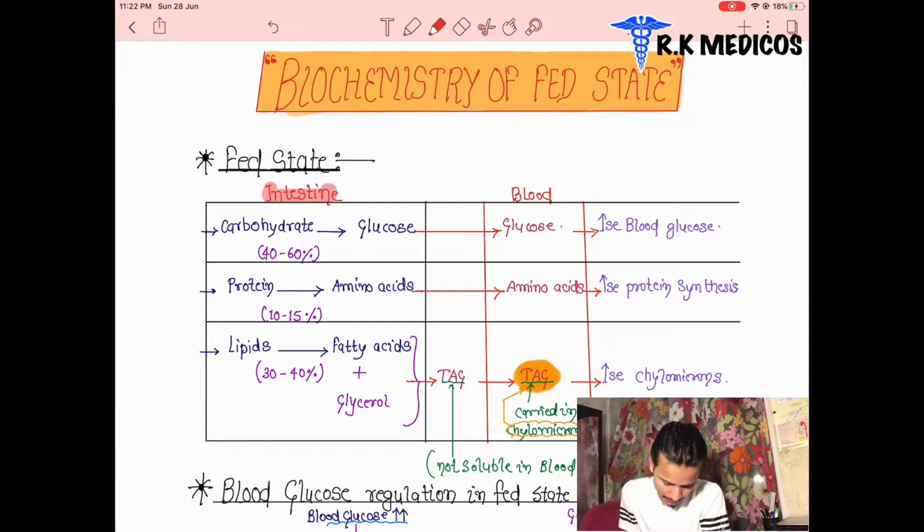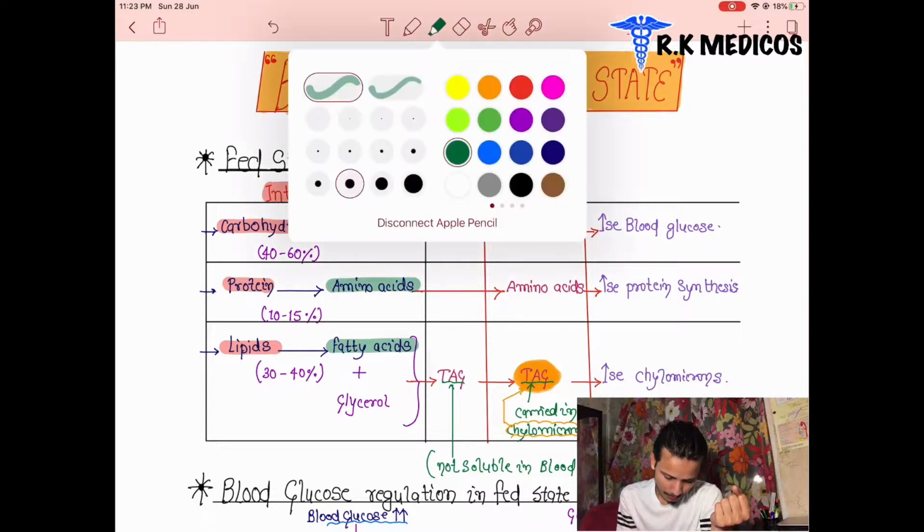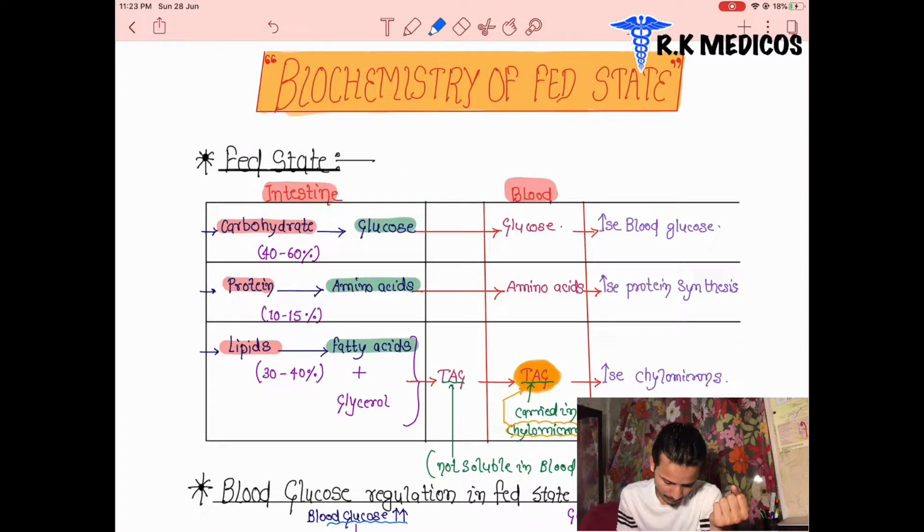Suppose we can see here the intestine, and here the blood vessels or the blood circulation. In the intestine, suppose we take carbohydrates, proteins, and lipids. The carbohydrate is converted into glucose, the protein into amino acids, and the lipids into fatty acids. The amounts are: carbohydrate 40 to 60%, protein 10 to 15%, and lipids 30 to 40%.